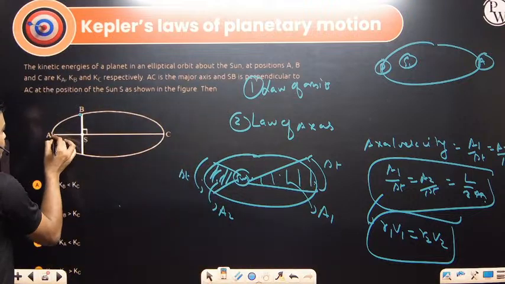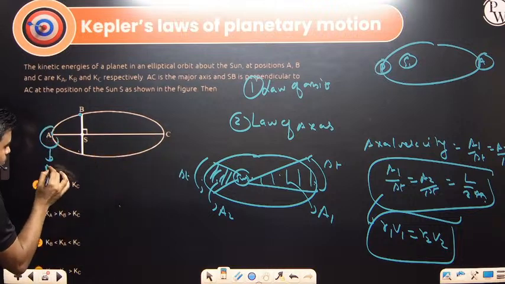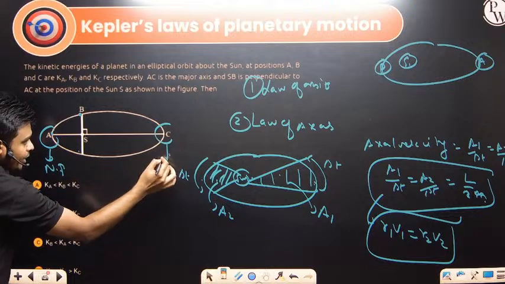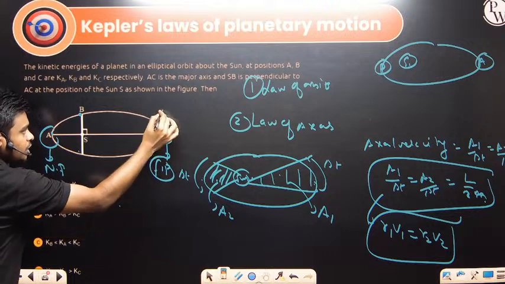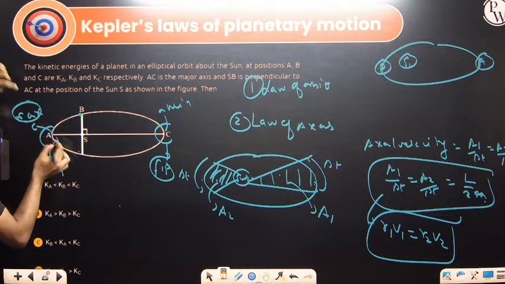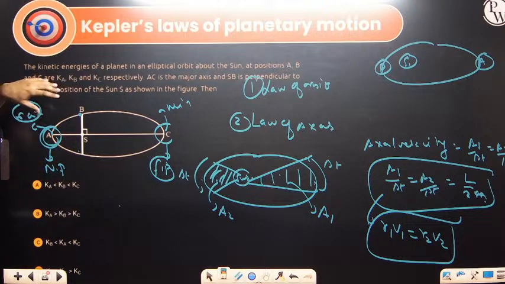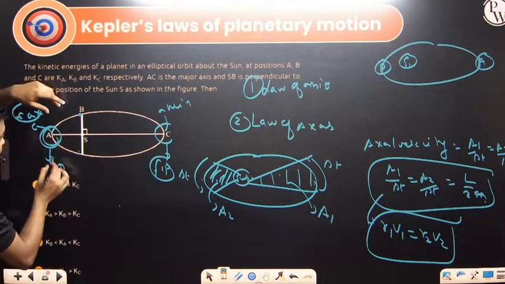Different points are there. This point is the nearest point and this point is the farthest point. So here the velocity will be minimum and here the velocity will be maximum, because this point is the nearest point. So at the nearest point the velocity will be maximum, and if the velocity is maximum, the kinetic energy will be maximum.